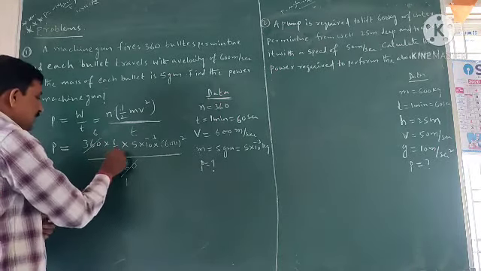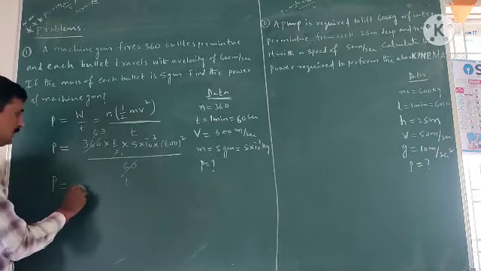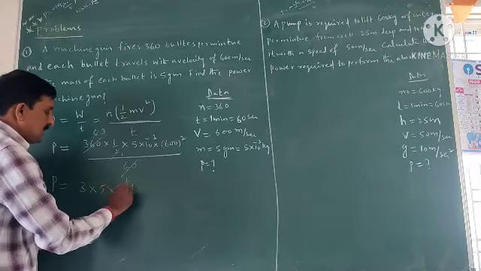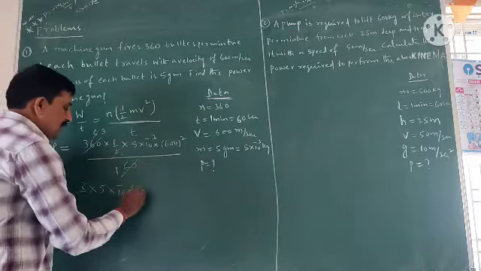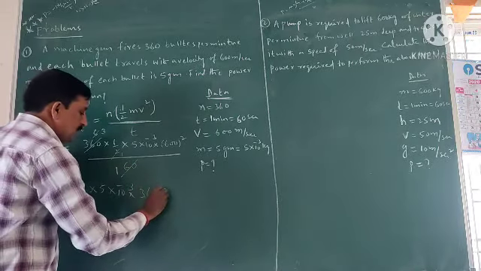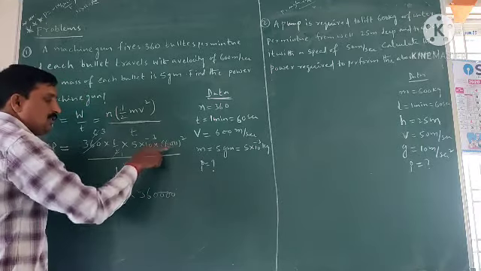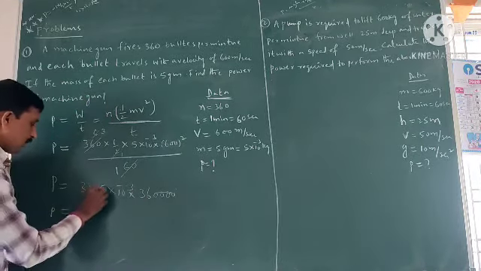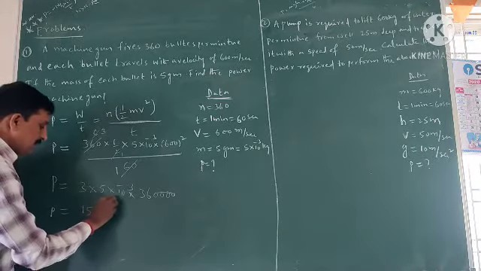And 2 1s are 2, 2 3s are 6. So P is equal to 3 into 5 into 10 power minus 3 into 600 whole square, which is 36,000. 6 square means 36. Okay, 36,000. So P is equal to 3 into 5, 15 into 10 power minus 3